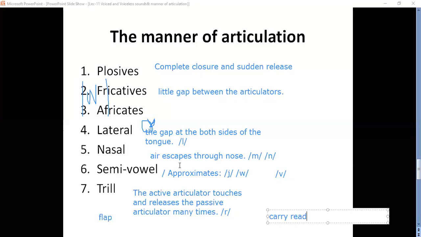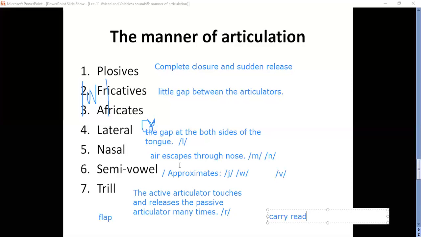For semi-vowel, it is in between consonant and vowel. There is some friction. It doesn't have much friction, and the vowels don't have any friction, so that's why they are called vowels. Why is it called semi-vowel? It has a little bit of friction, but not like fricatives. So that's why it is called semi-vowel.